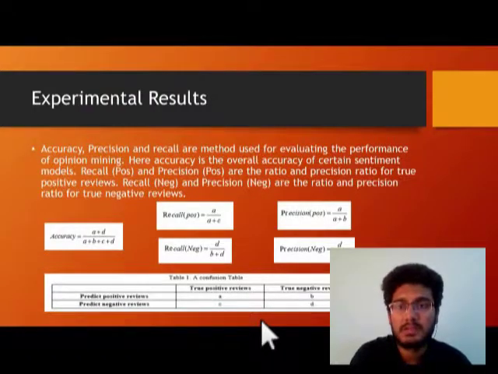Coming to the experimental results, these are based on three parameters: accuracy, precision, and recall, which are the methods used for evaluating the performance of opinion mining. Here, accuracy is the overall accuracy of the sentiment models. Recall positive and precision positive are the recall ratio and precision ratio of true positive reviews, and recall negative and precision negative are the recall ratio and precision ratio for true negative reviews. Accuracy and the other recalls and precisions are found using the confusion table that is given below, which can be self-explanatory.